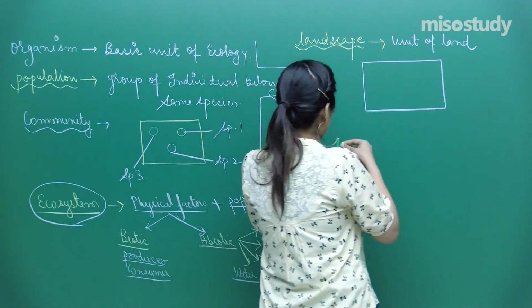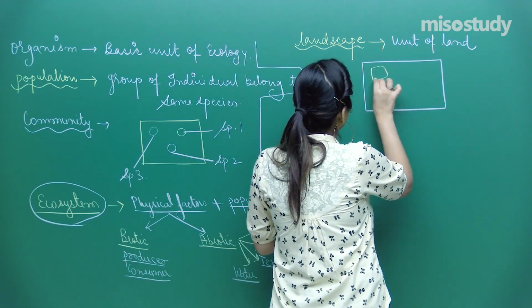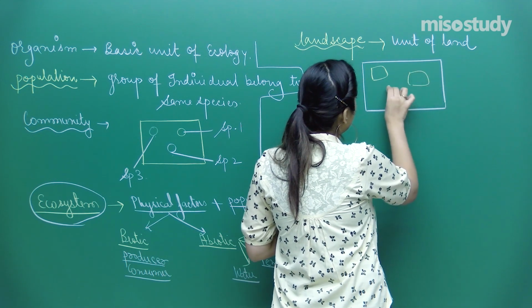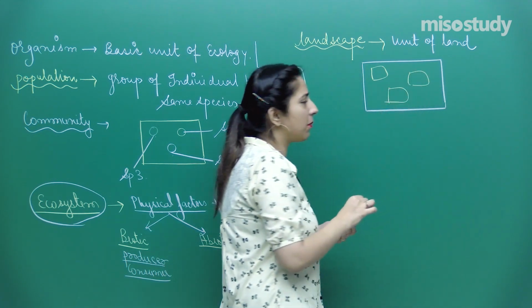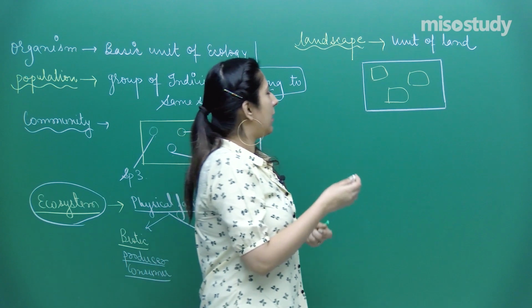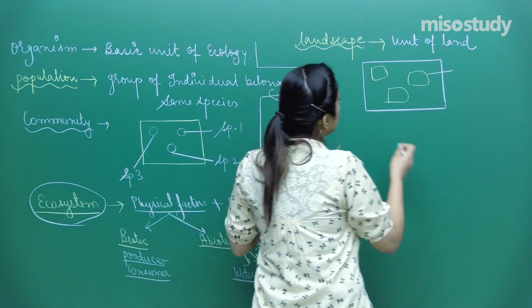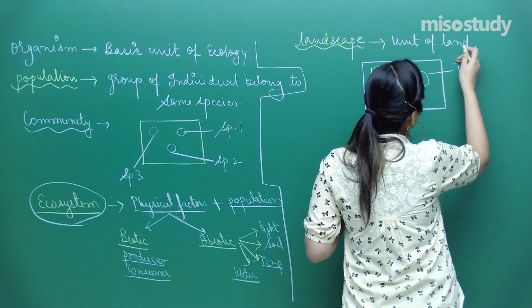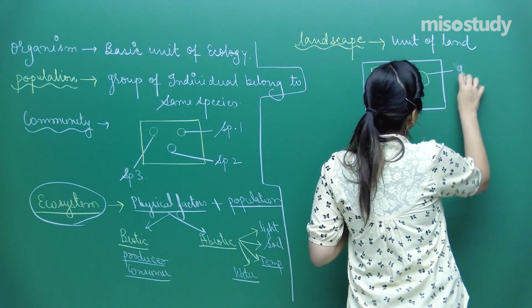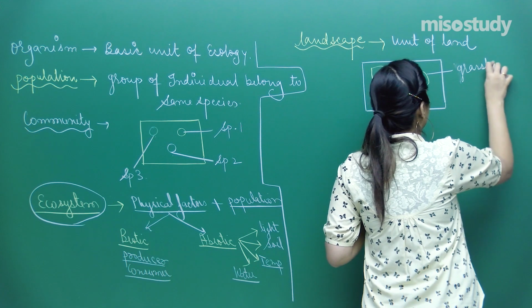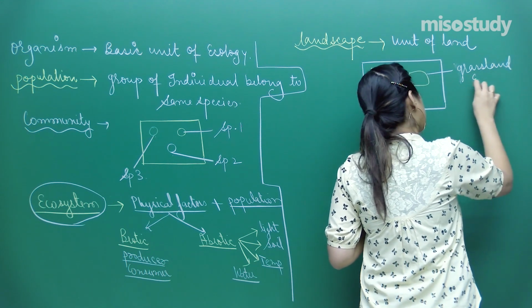So can I draw this like this? I'm not drawing the whole landscape because that will be very difficult for me to draw. So let's talk about this. This is a grassland ecosystem.